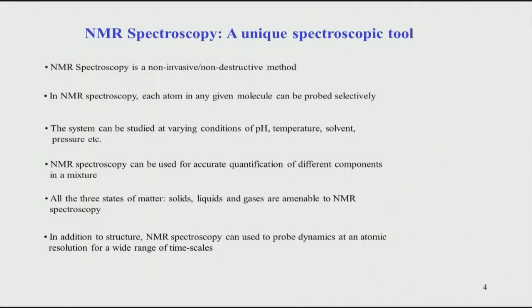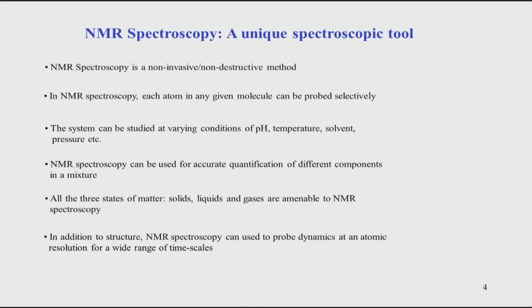NMR can also be used for studying dynamics, and this is a very nice feature. In methods such as X-ray crystallography, you look at the sample in a crystal form, so you have frozen the sample in time, and you can get only structural information. But in NMR, you are looking at the sample in solution form, where the sample is in its native state and has all the properties you would expect in a real scenario.